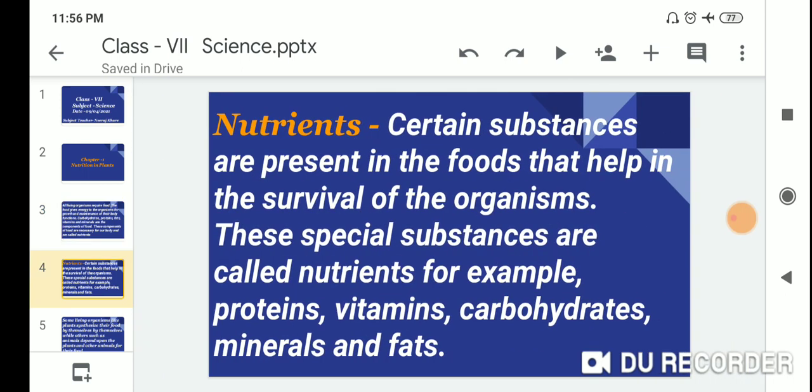Certain substances are present in the foods that help in the survival of the organism. These special substances are called nutrients. For example, protein, vitamins, carbohydrates, minerals and fats are called nutrients.